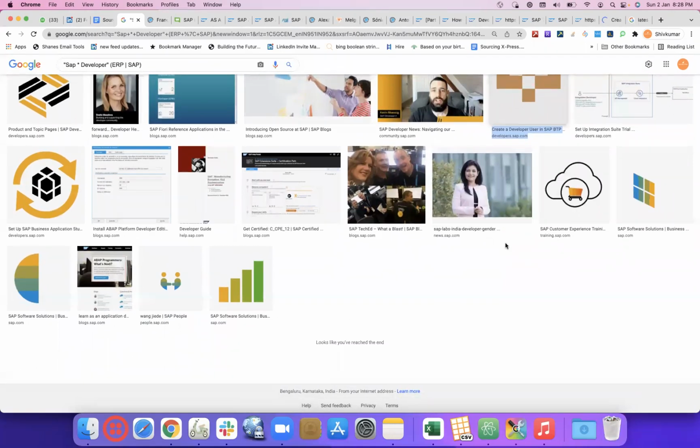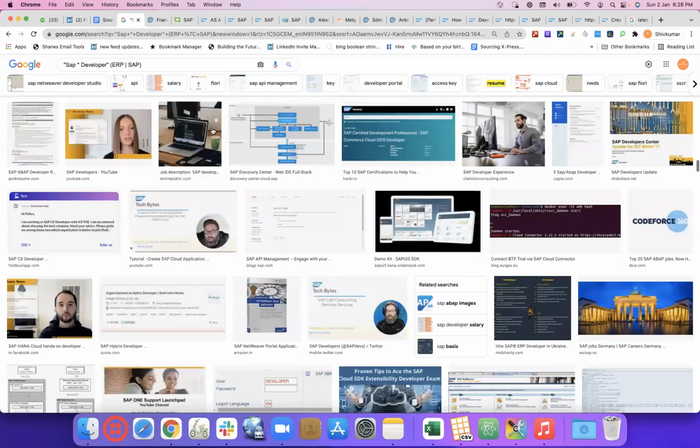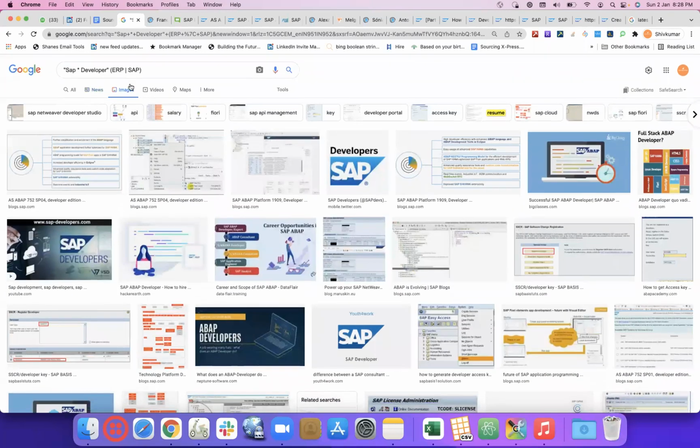Okay, this is one way, just from the image. We just gave whatever search we wanted, we did not target any site, and then we just clicked on images.